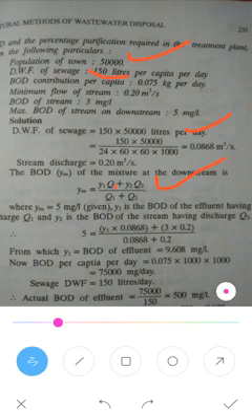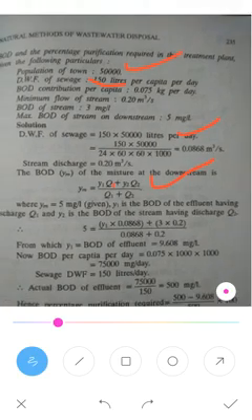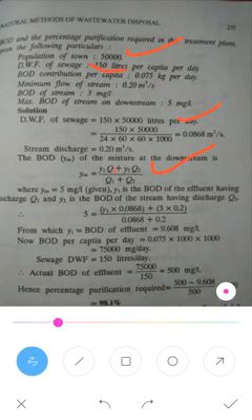One is the effluent, where y1 is the BOD and q1 is the discharge. Here y1 is unknown, so write y1 as it is.